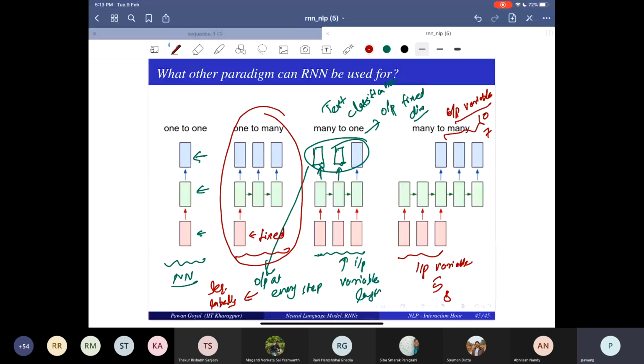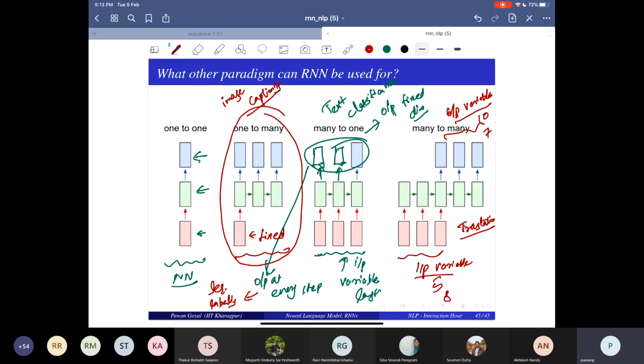Yeah, give me some application. It should be easy. Input is fixed dimension, but output is variable length. What about image? So input is an image, a fixed dimension vector, and you have to generate a caption for this, and that can be of variable length. Okay, what application about this? Input is of variable length and output is also variable length. That should be easier. Translation. This is translation.